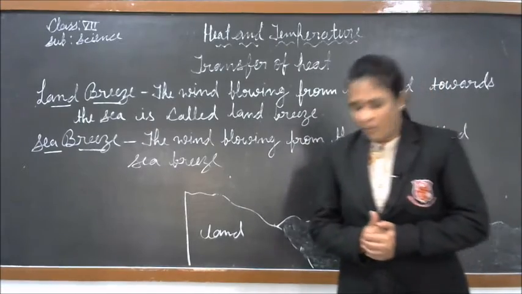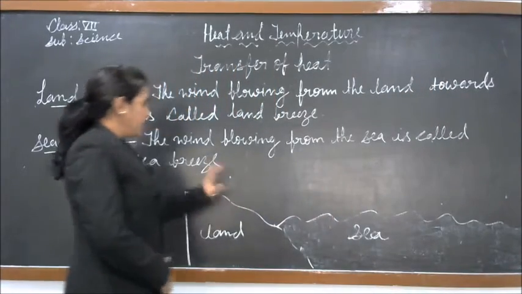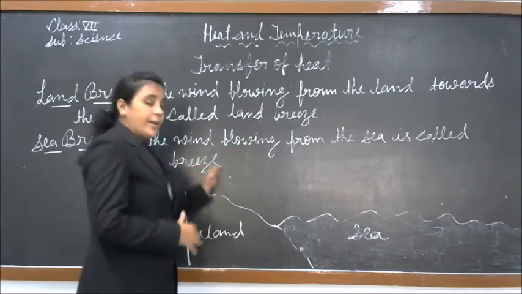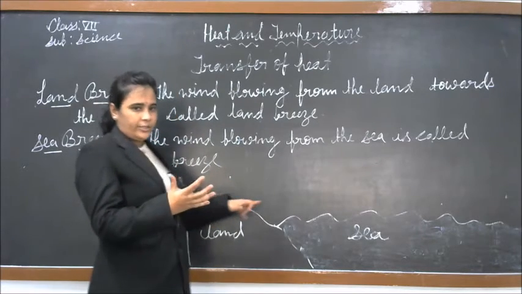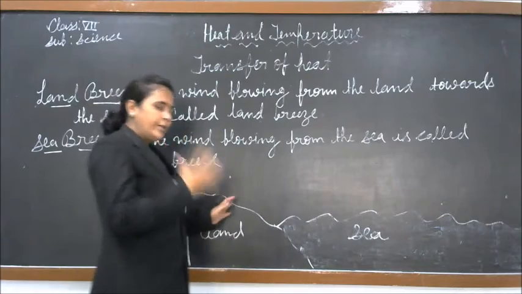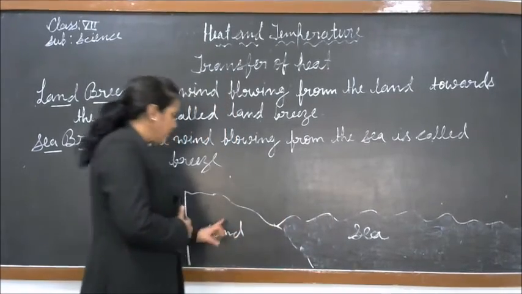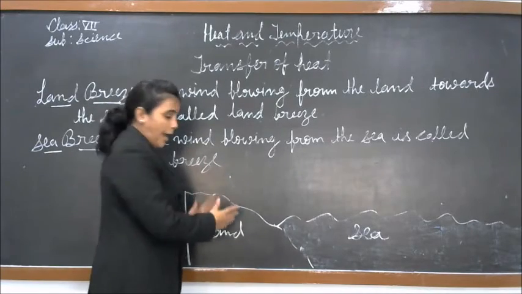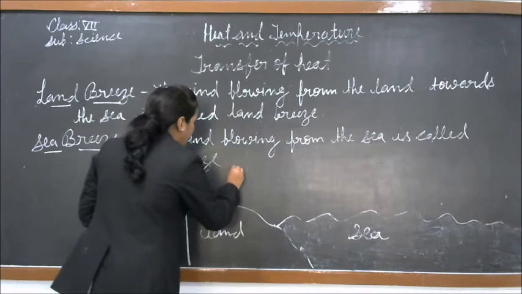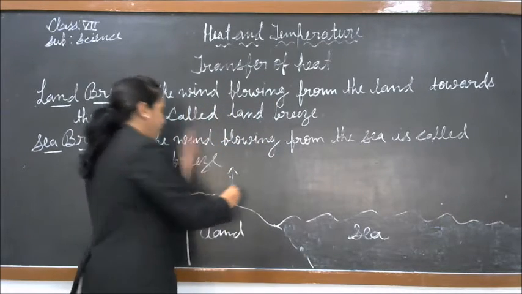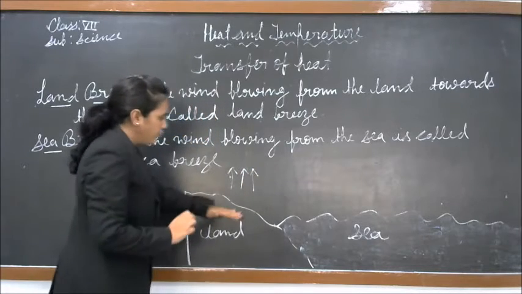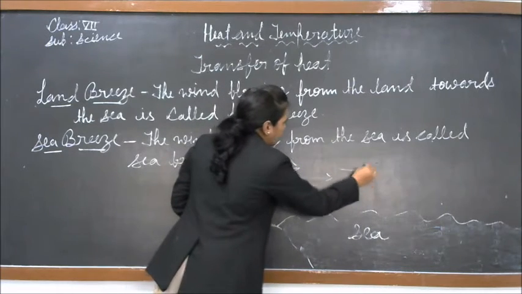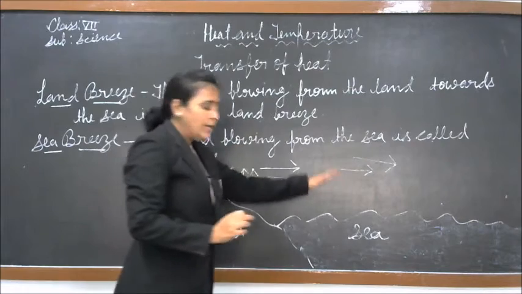Now during the daytime, the air that is in contact with the land gets heated due to the heat of the sun as compared to the sea, and this air becomes hot and lighter and moves upward and blows toward the sea.